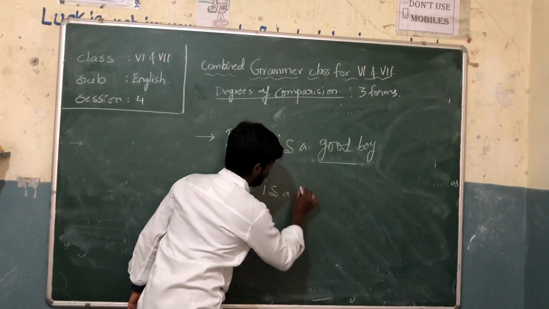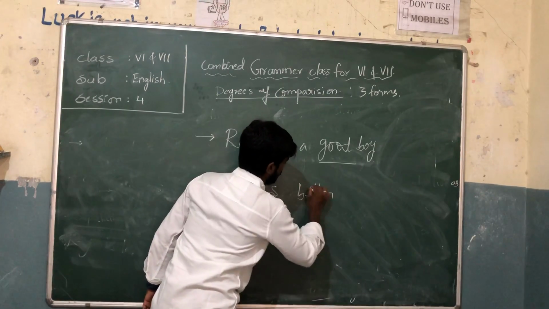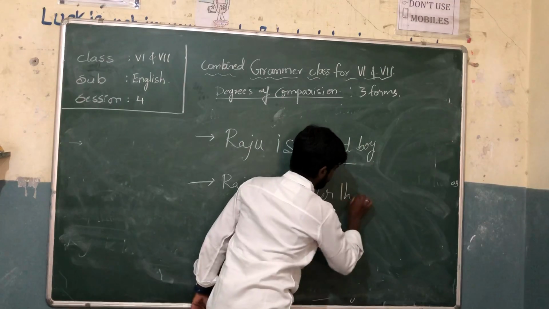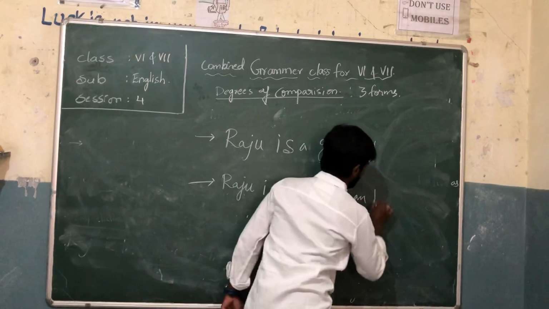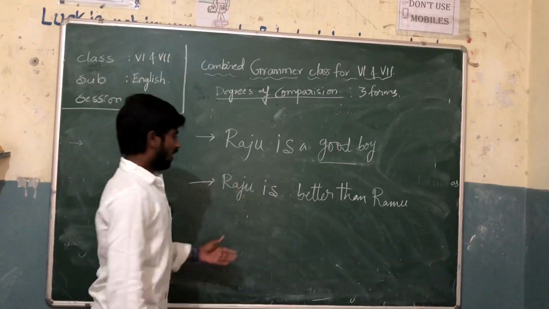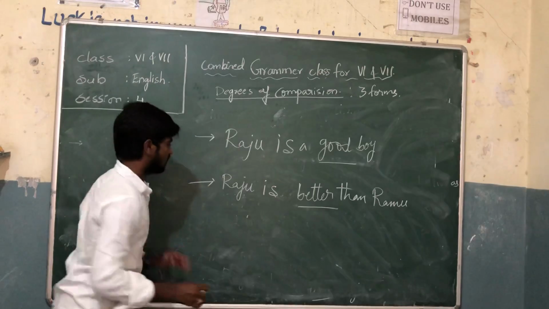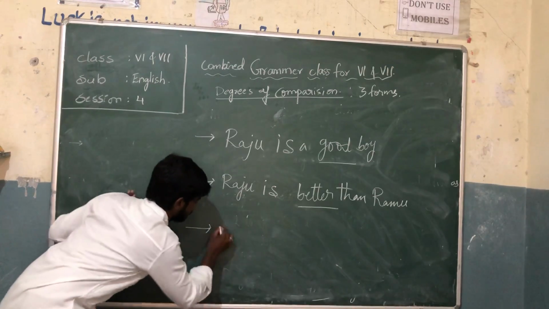Raju is better than Ram. What is the adjective in the sentence? Better is the adjective. Come to the third example.